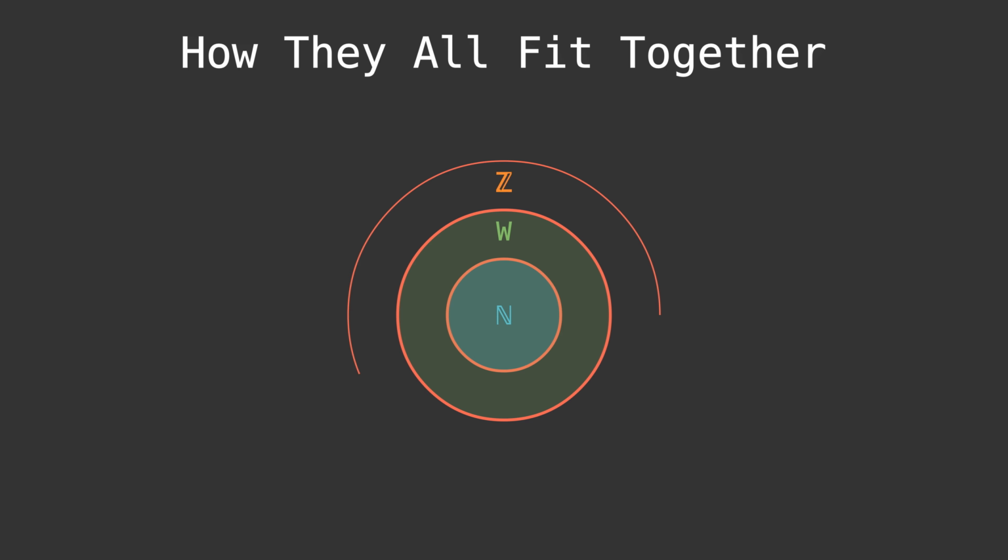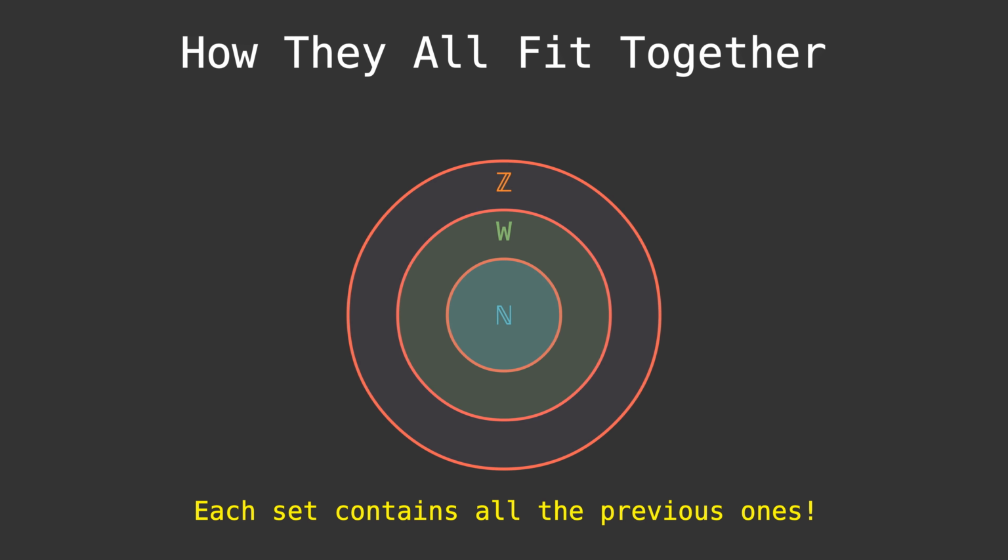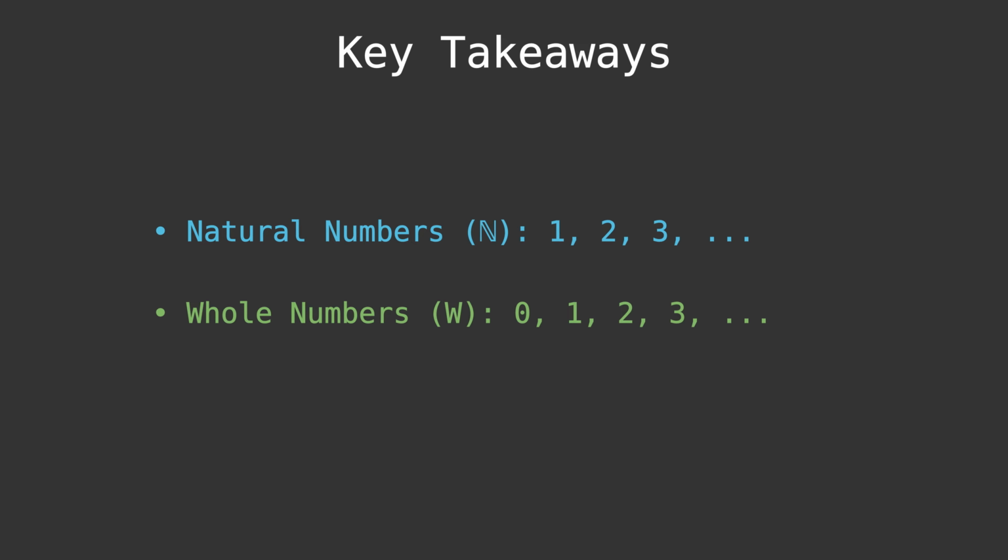Let's see how everything fits together. Natural numbers are inside whole numbers, which are inside integers. Each set contains all the previous ones. To recap, natural numbers are for counting. Whole numbers add 0 to the mix. And integers include negative, 0, and positive.